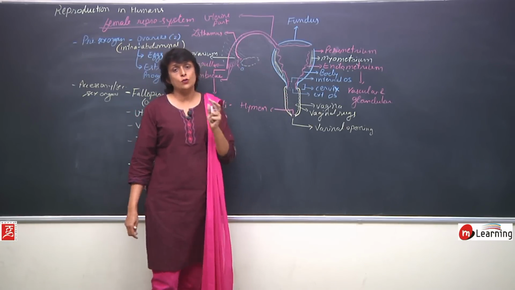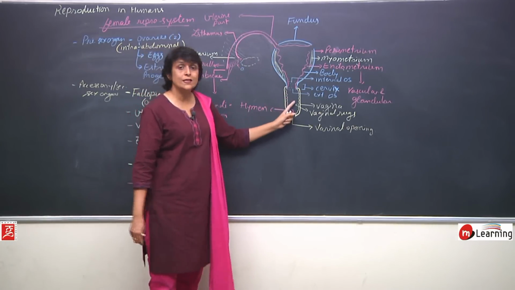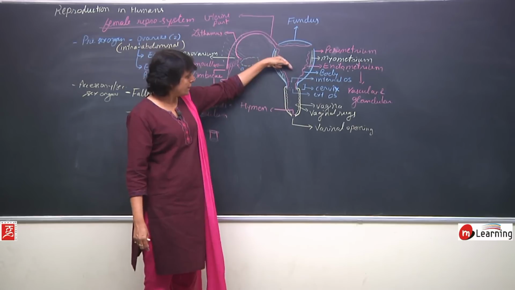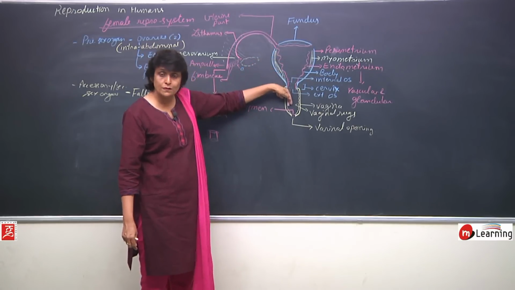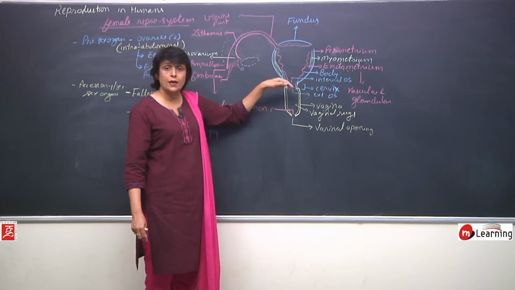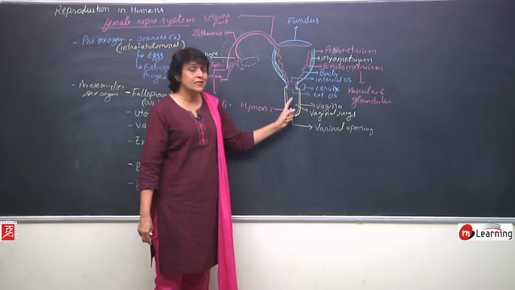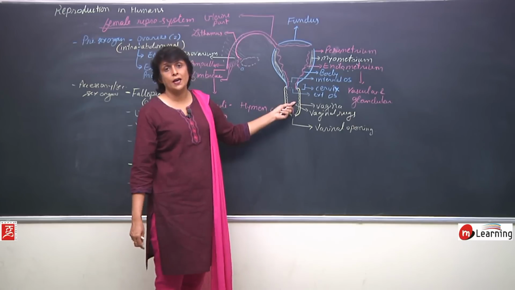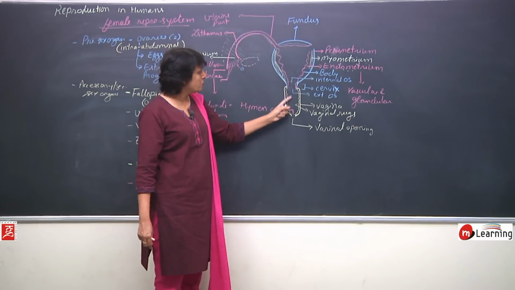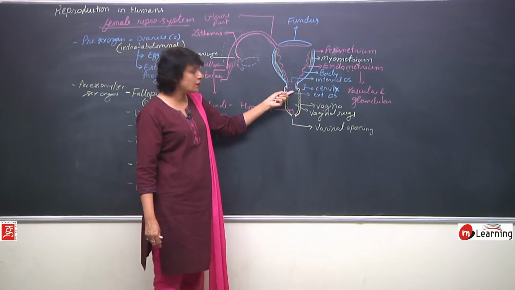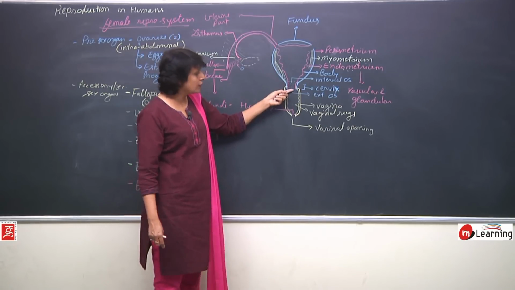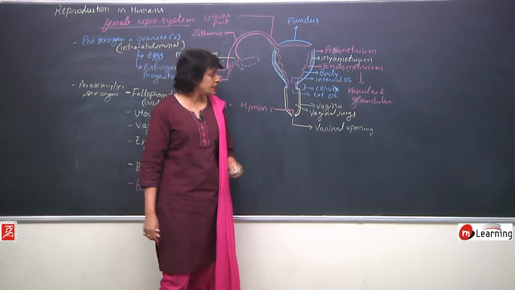Vagina is going to help in two ways. It is known as birth canal. So when the fetus comes out, it comes out through this vagina. So this is going to help as birth canal, as well as this is the site where the sperms are deposited. So sperms are deposited at the lower or back side of the vagina or at the opening of cervix.